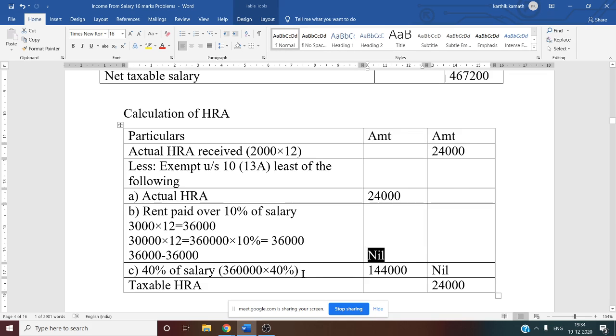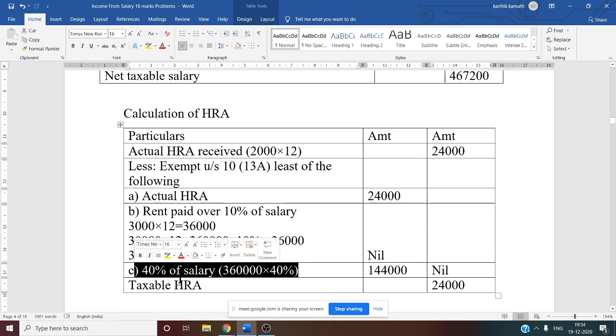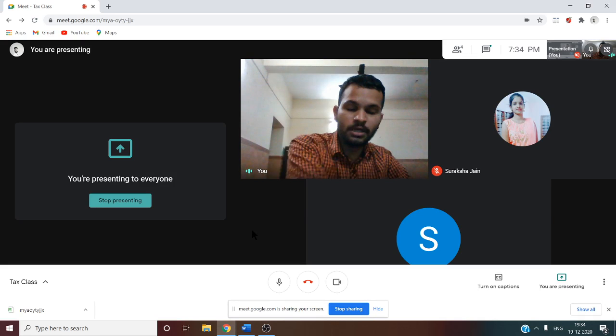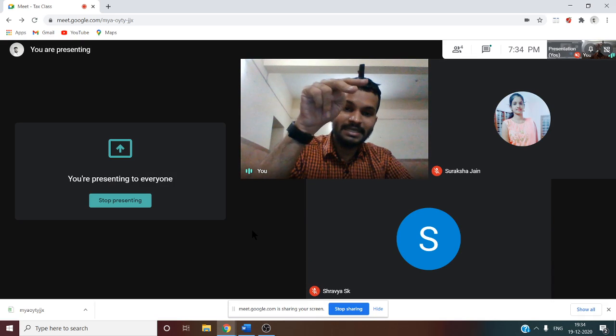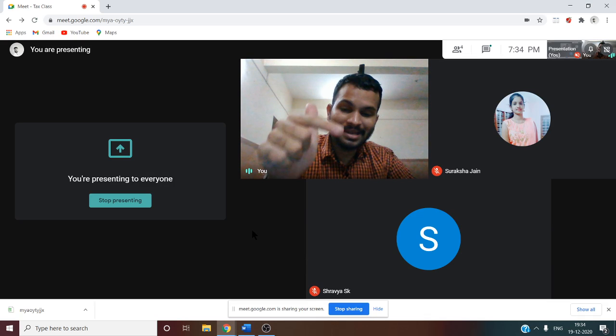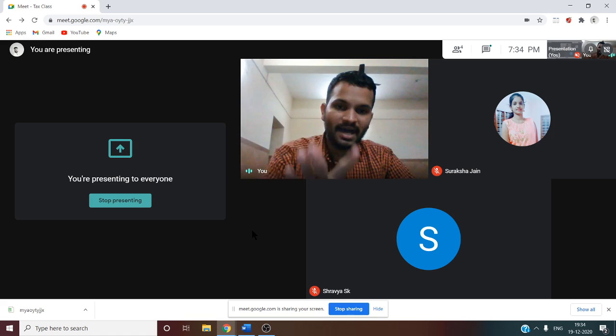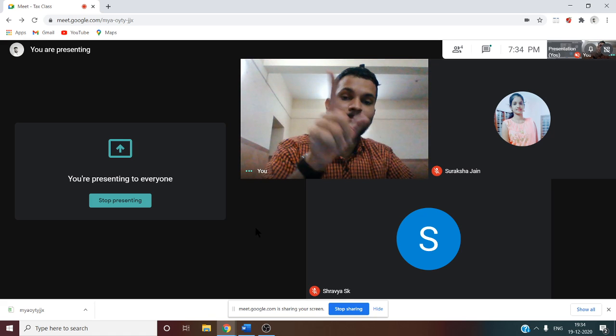Now, the third condition, that is 40% of the salary. Why 40% of the salary? Here, the house is located other than the four cities. So, what are those four cities? Mumbai, Chennai, Delhi, and Kolkata. So, if the house is in these four cities, then you have to take 50% of the salary.